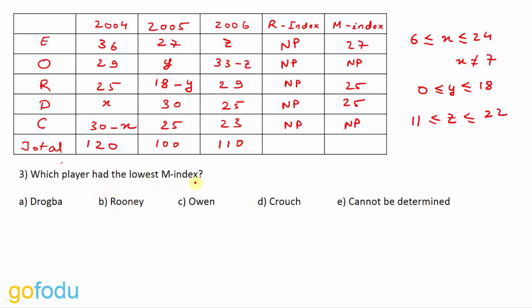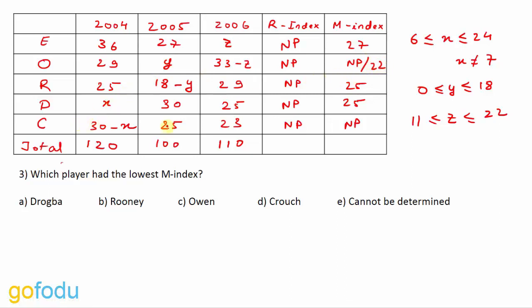Moving to the next question, which player had the lowest M index? They are not asking about the exact M index, so we have to look at Owen and Crouch as well. For Owen, Y is maximum 18 in this case, and this value can become maximum 22. We have to calculate the lowest, so we have to check the maximum for these two players. So the maximum M index for Owen is 22, right?